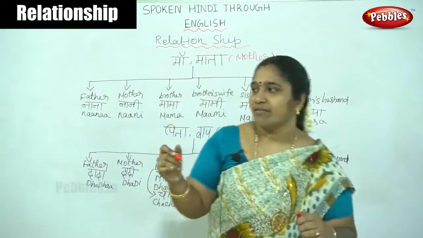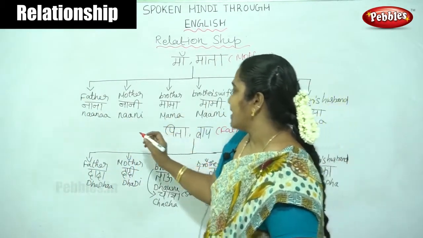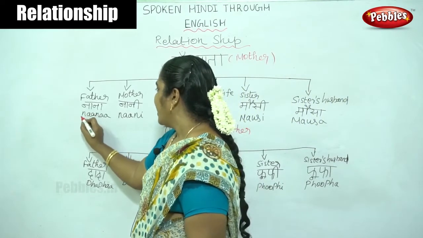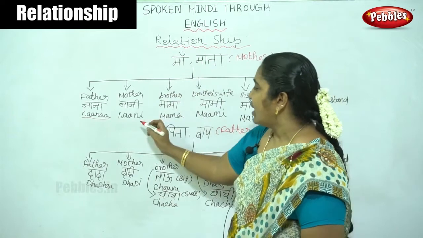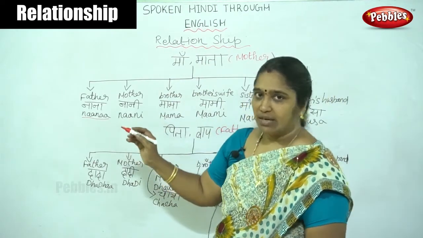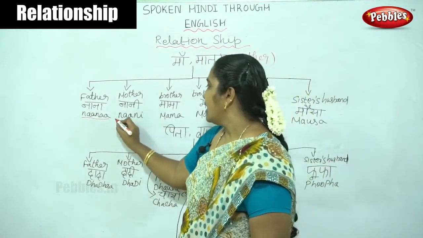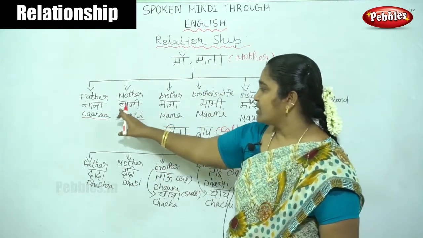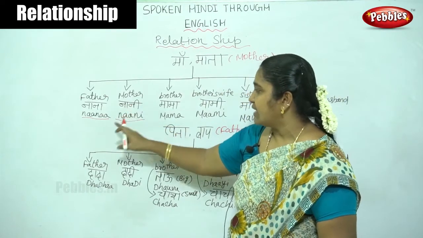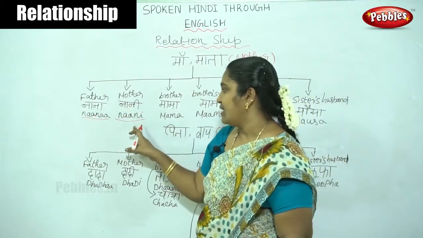We have to call them as Nana. Then the mother of our mother is called as Nani. Pronunciation: see here, the spelling is Nani, Nana, Nani.